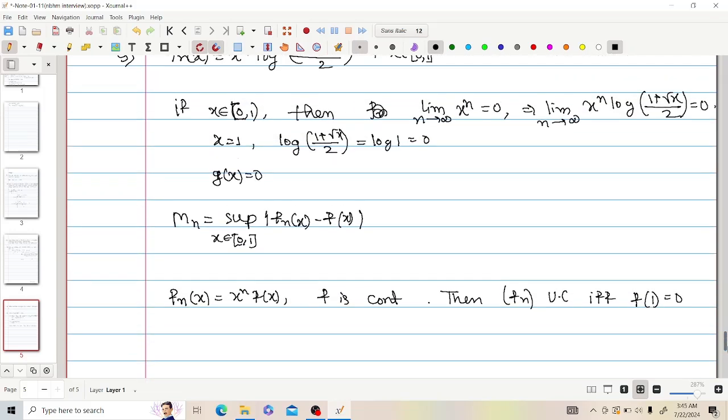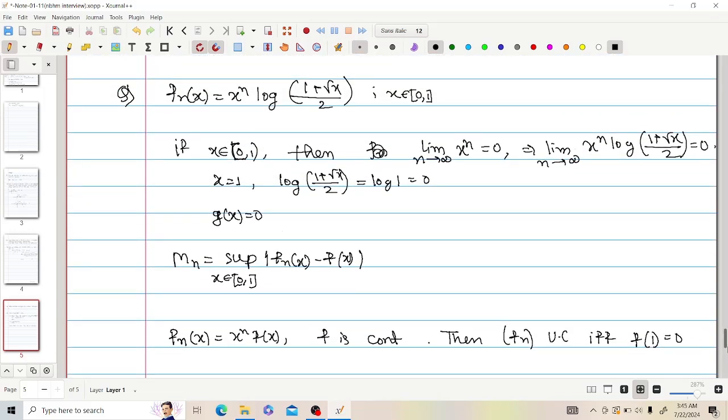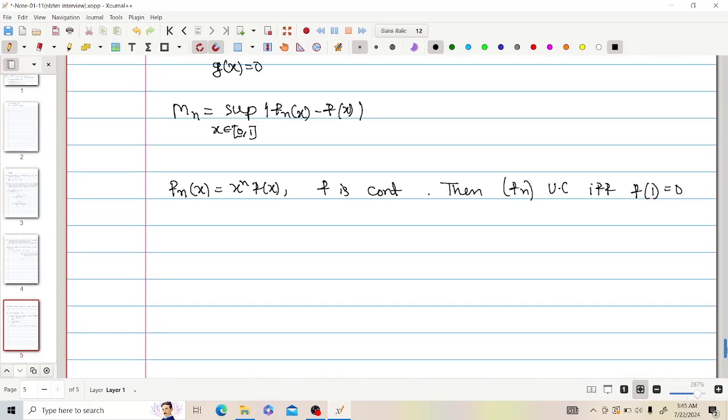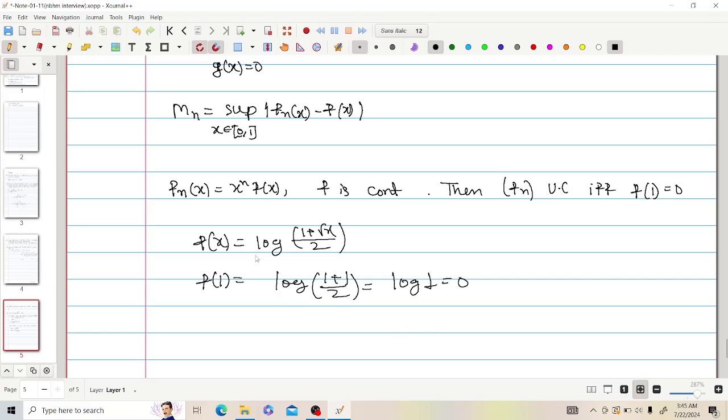And then they told me that with the help of this result you can easily tell that this sequence of functions is uniformly convergent, because here f(1) is log of 1 plus root of 1 by 2, which is nothing but log 1, which is 0. So with the help of this you can tell this.